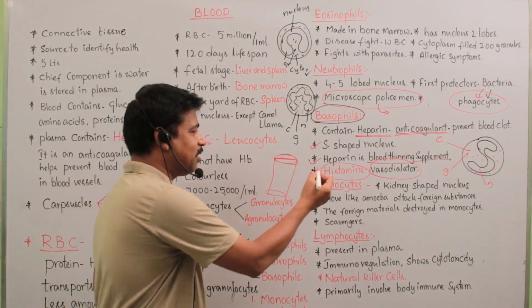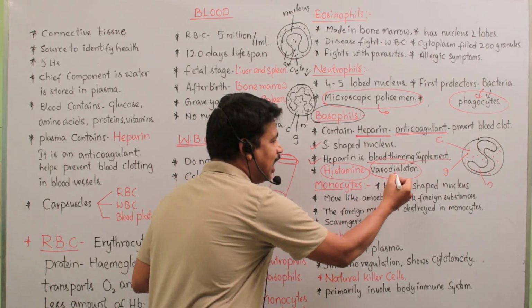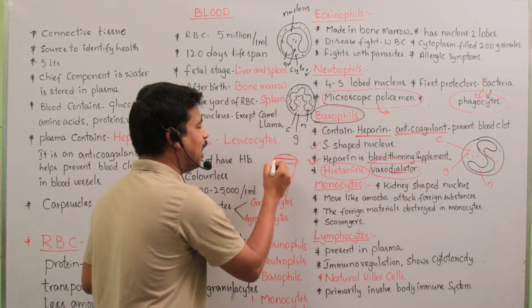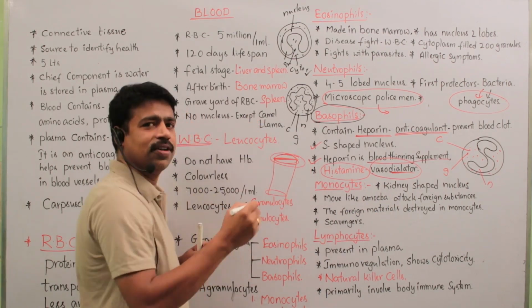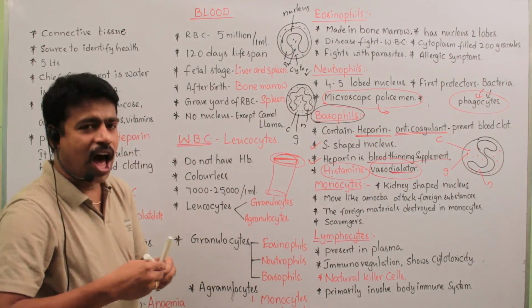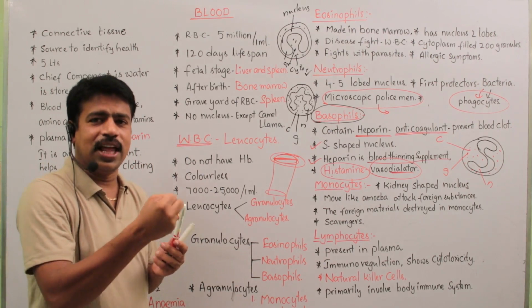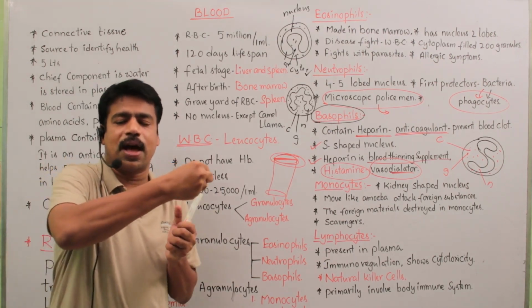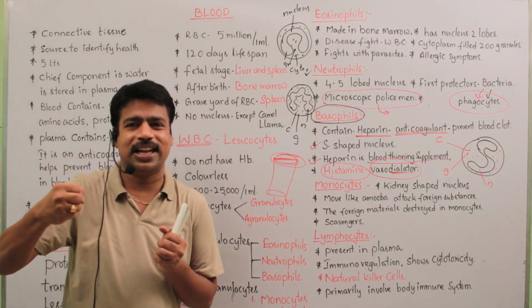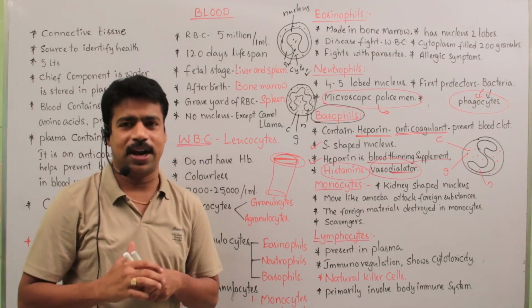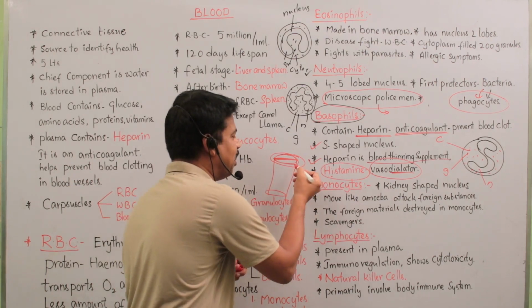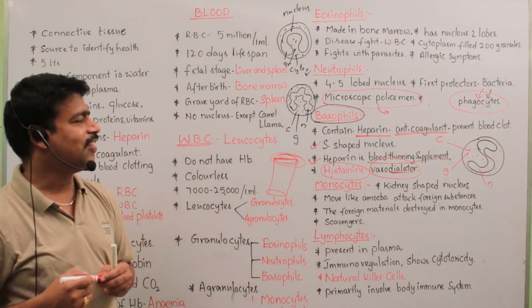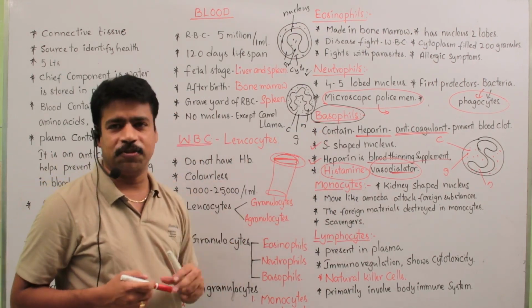Histamine helps in dilation of blood vessels; dilation means increasing. When the heart pumps the blood, the force in the arteries dilates the vessel. So this is the importance of basophils.